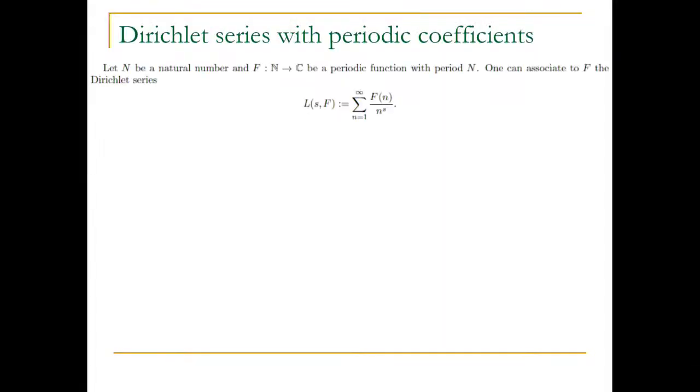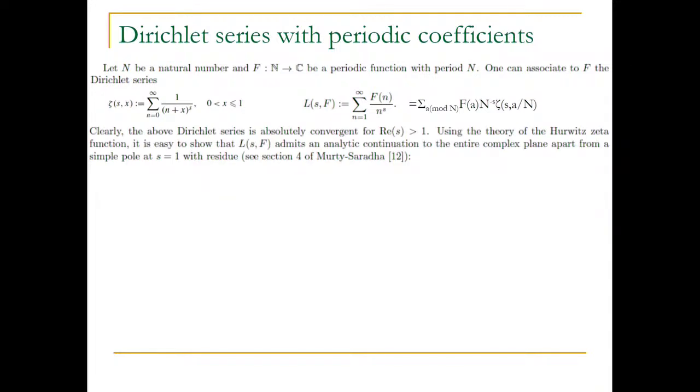So what are they? If you have a natural number n, and a periodic function f with period n, we can associate to this periodic function a Dirichlet series, L(s,f) equals the summation of f(n) over n^s. Because it only depends on the residue class modulo n, we can write this as a linear combination of Hurwitz zeta functions, zeta(s, a/n). The Hurwitz zeta function is an extension of the Riemann zeta function. When x equals 1, it is the Riemann zeta function. But if x is not equal to 1, it could be these other functions.